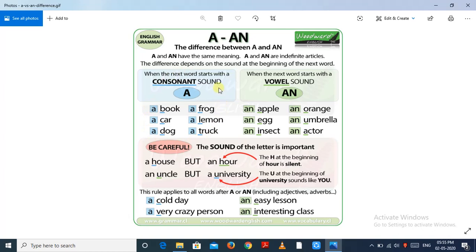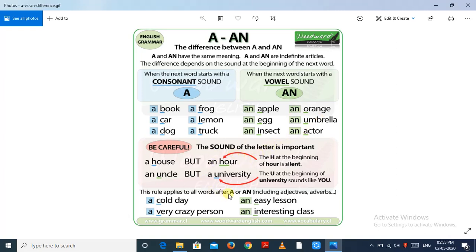Some more examples of "a": a book, a frog, a car, a lemon, a dog, a truck. Some more examples for "an": an apple, an egg, an insect, an orange, an umbrella, an actor.